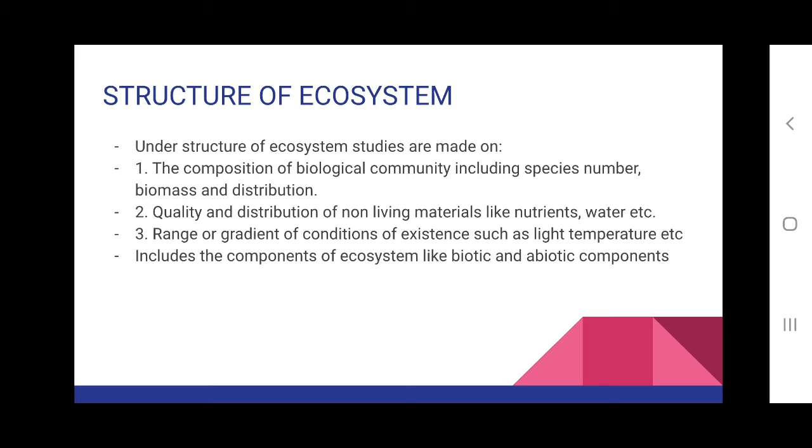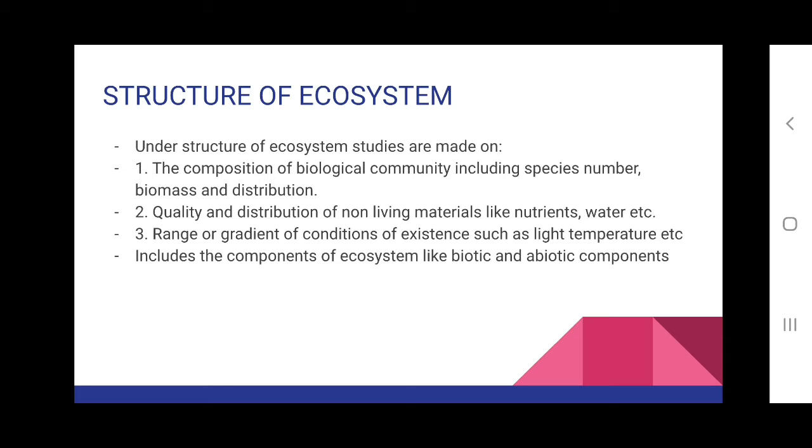Then the second factor which we are studying under structure is the non-living components like nutrients and water. What is the quality of nutrients present there, how they are distributed, that also is studied under structure of ecosystem.